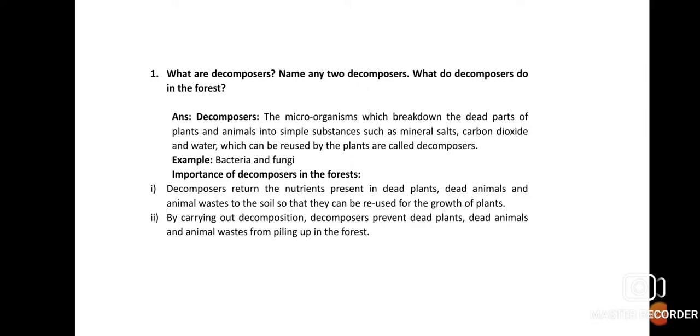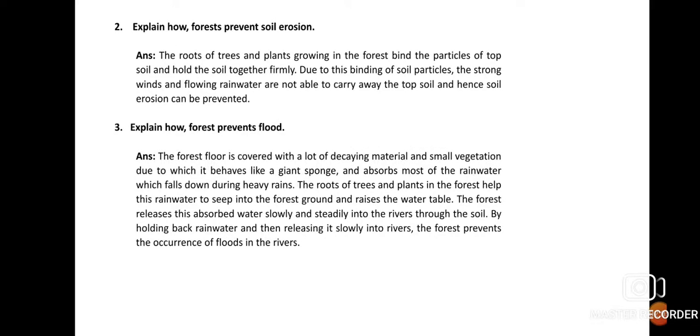Okay. Next question is, explain how forest prevents soil erosion. All of you know what soil erosion is. Soil erosion is the blowing away of topsoil with the help of wind and water. It is the removal of fertile topsoil by the action of blowing wind and water, and it is called soil erosion. Now, how does the forest prevent soil erosion?